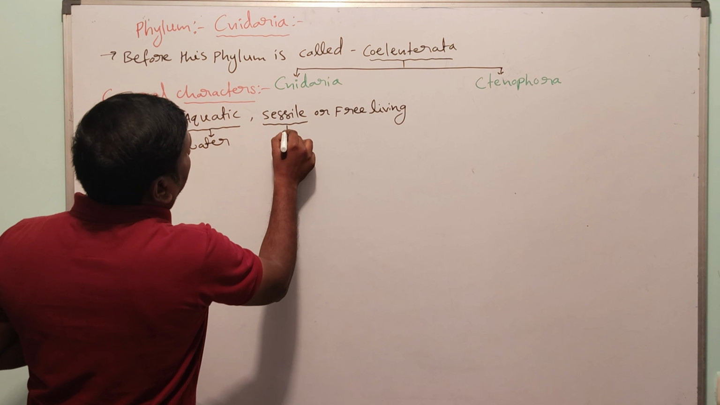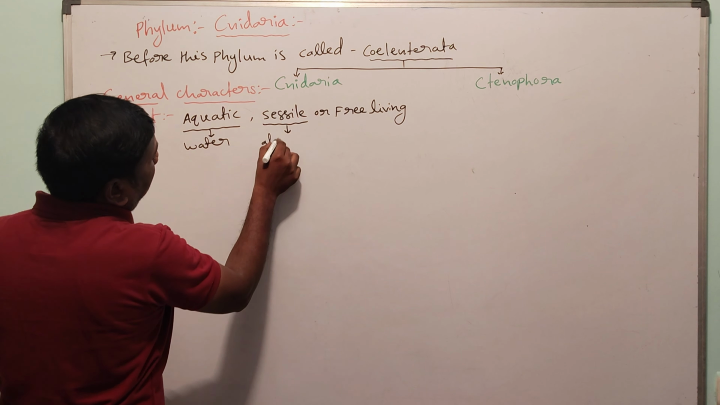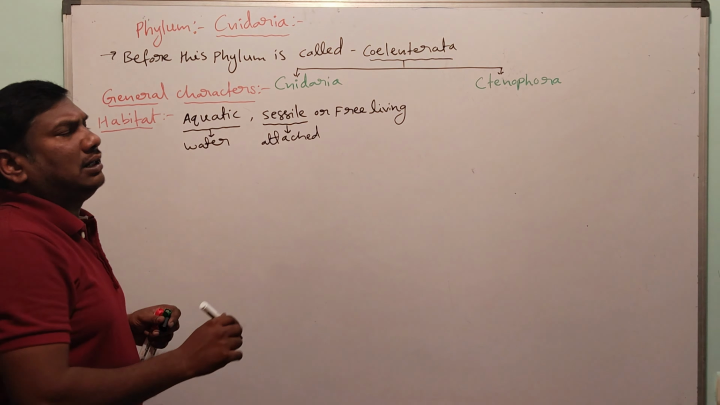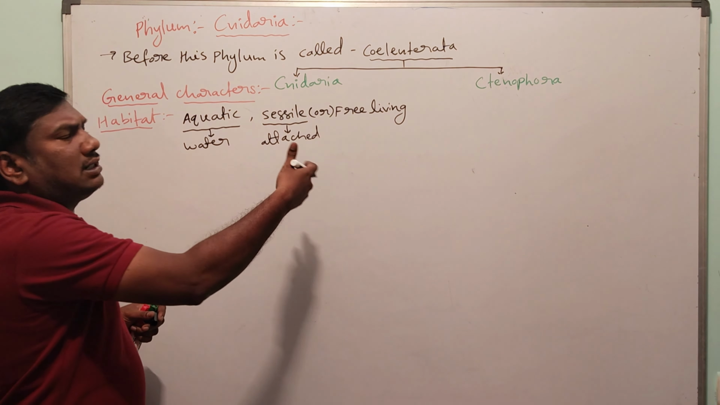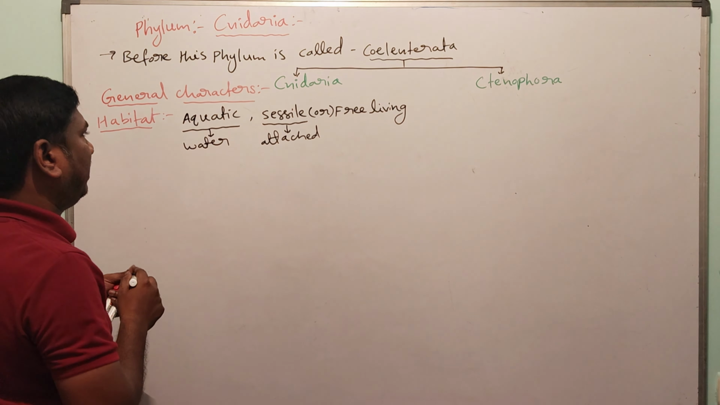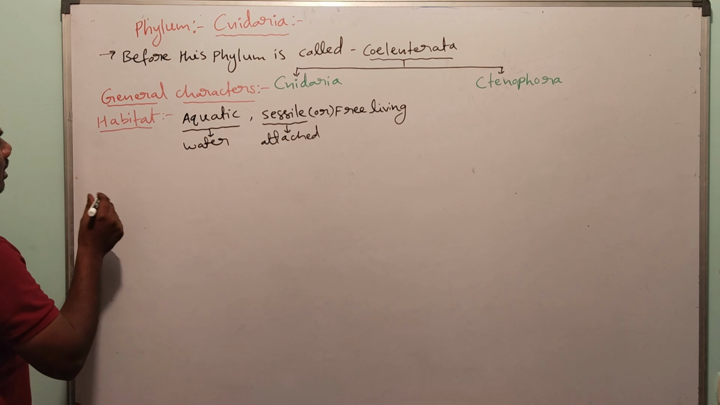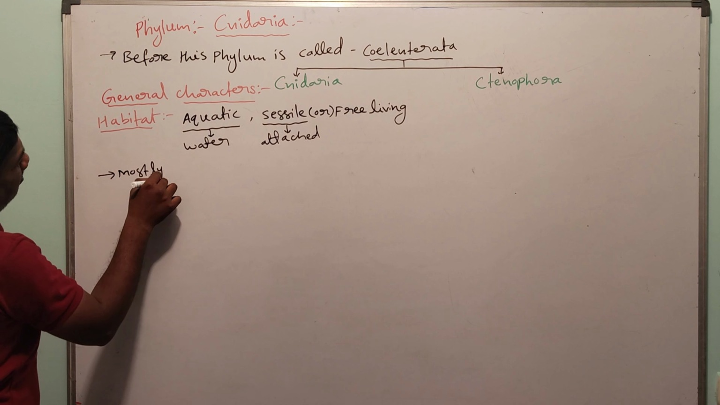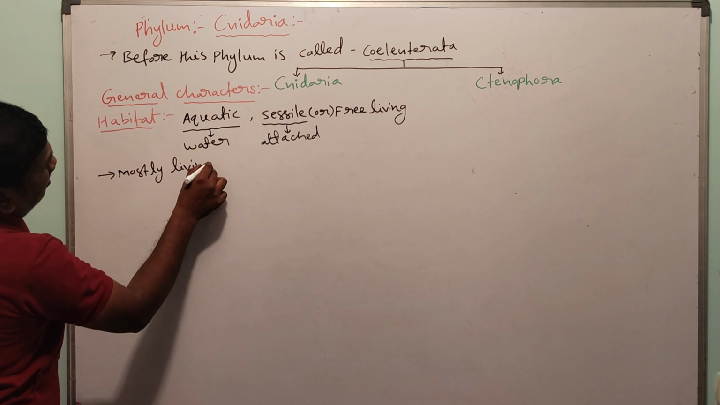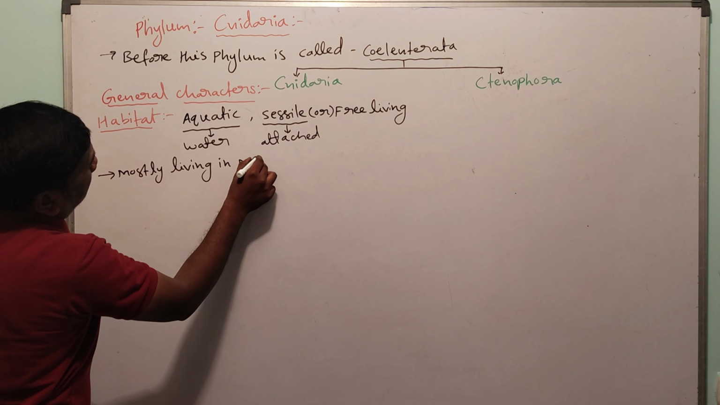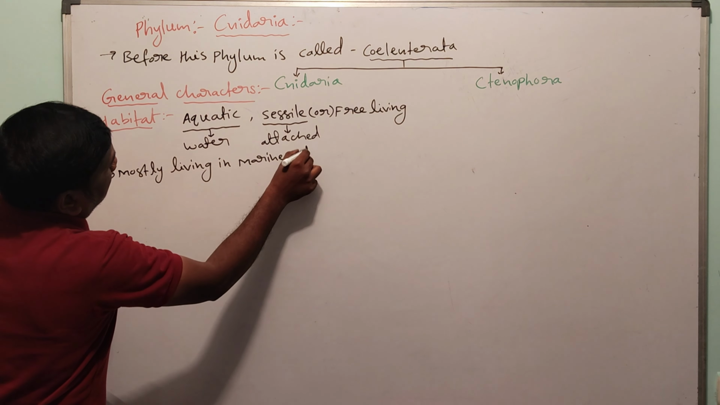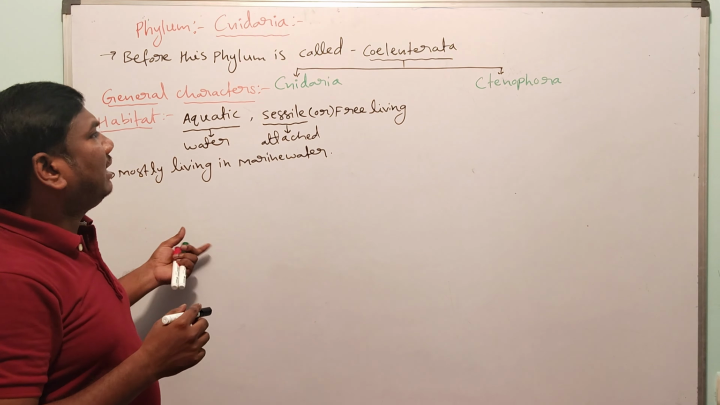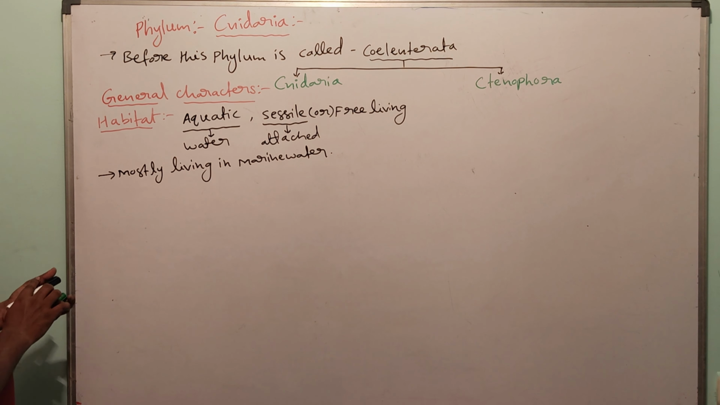Sessile means they are living attached. Free living means they move freely. Some are living attached, some are free living. Mostly these are in marine water. Most of the Cnidarians are living in marine water. So these are the habitat.